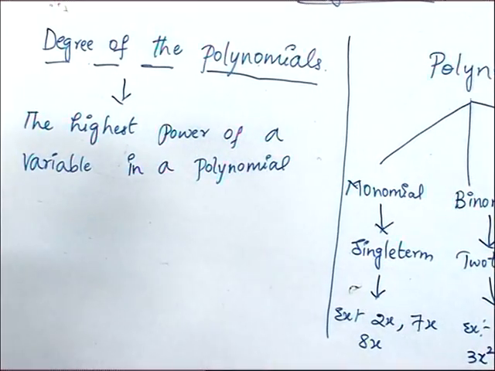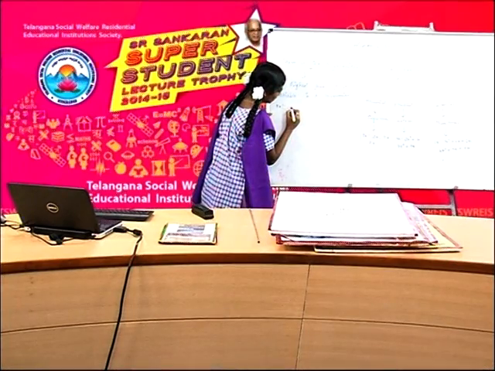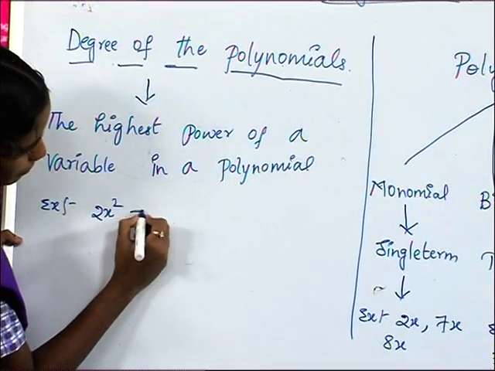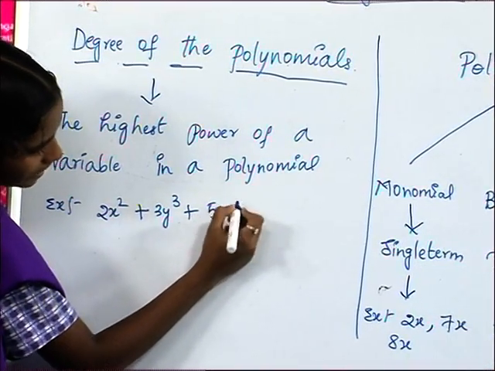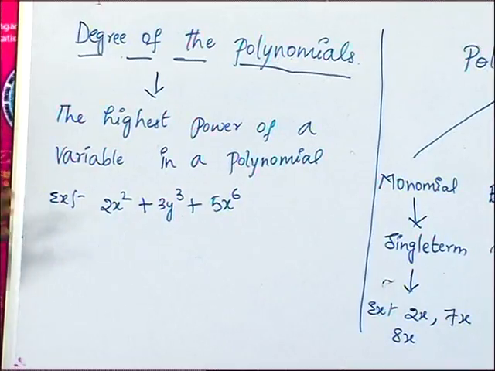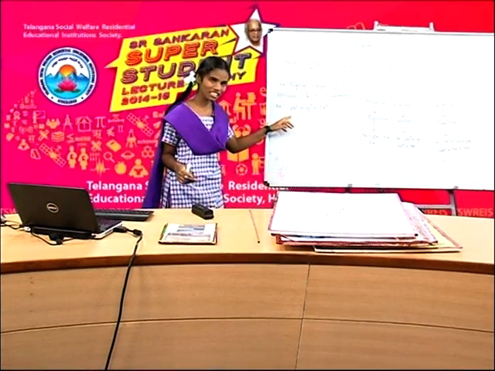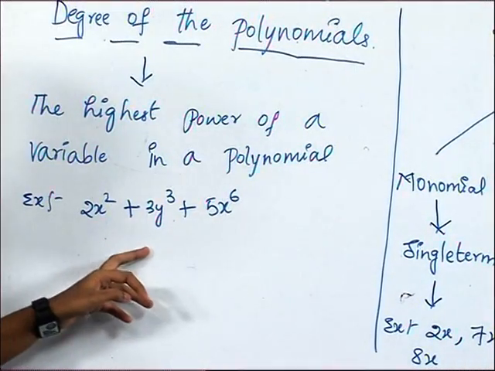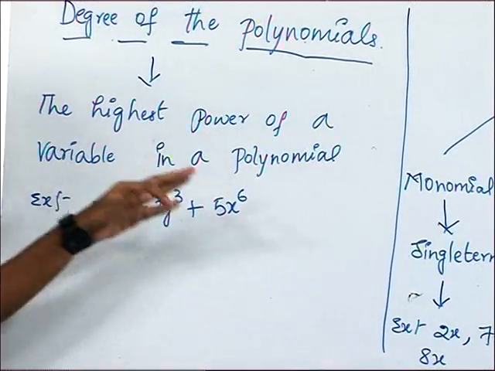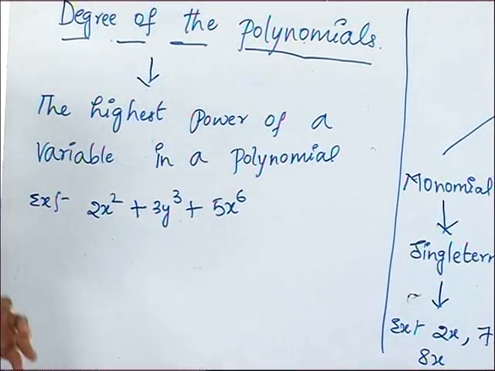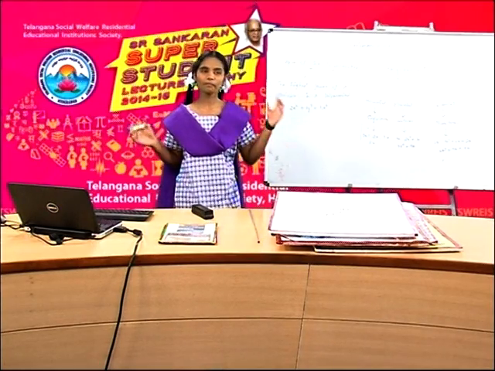For example of degree of the polynomial, here 2x square plus 3y cube plus 5x power 6. Friends, if you observe this polynomial, the first term degree is 2 and second term degree is 3 and third term degree is 6. Among all these degrees, the highest degree is 6. So it is called the degree of polynomial.